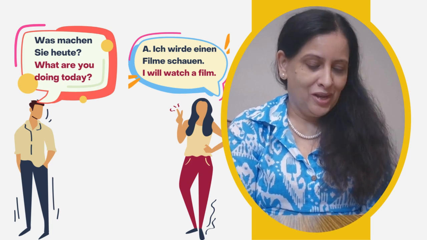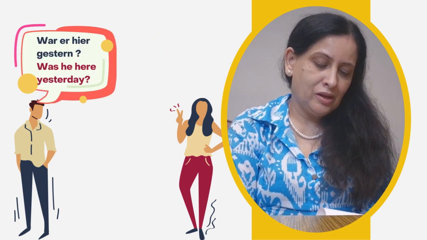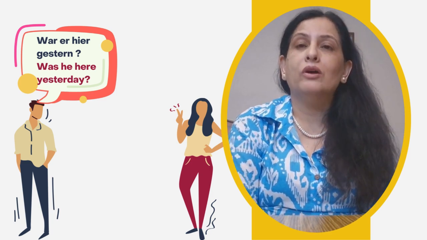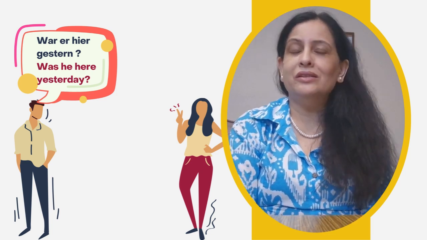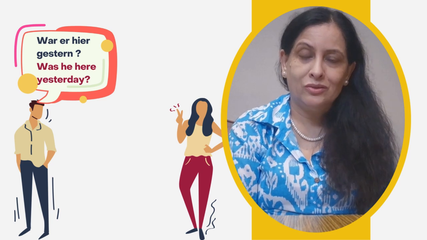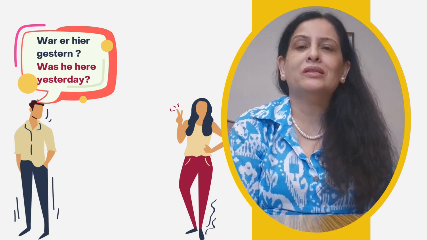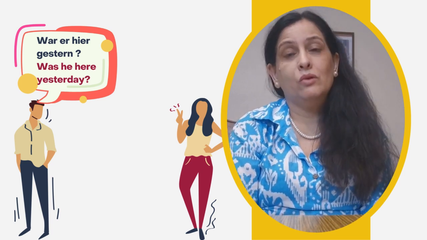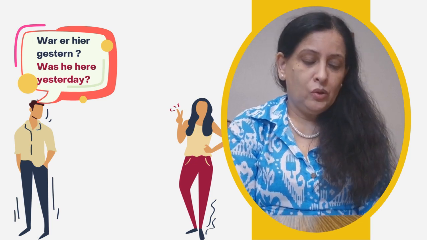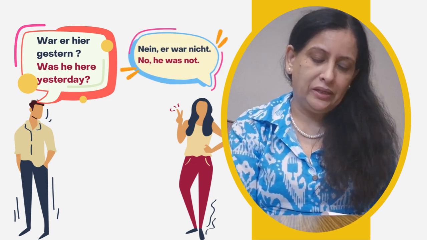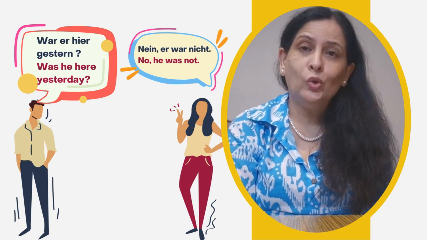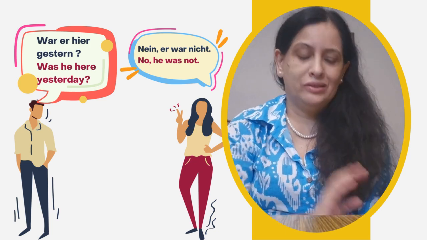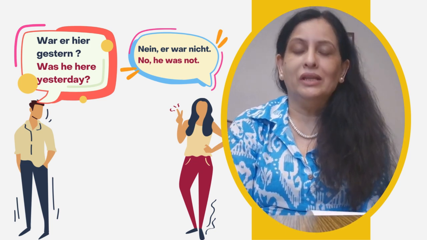Film is film. Then the fourth question will be war er hier gestern, meaning was he here yesterday. Gestern is yesterday. War is was. So er is he. That is a personal pronoun. So it will be war er hier gestern, meaning was he here yesterday. So the answer will be nein, er war nicht, meaning no, he was not. Nicht is not. So nein is no and nicht is not. So it will be nein, er war nicht.